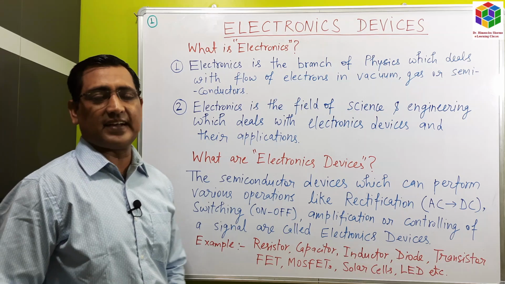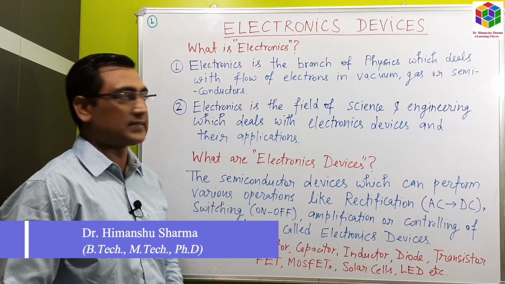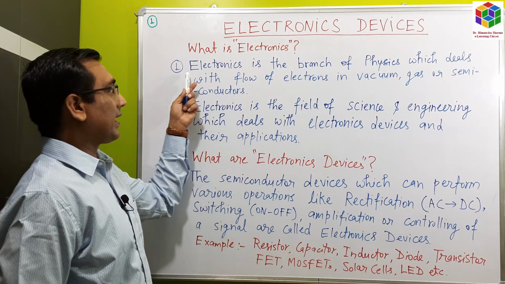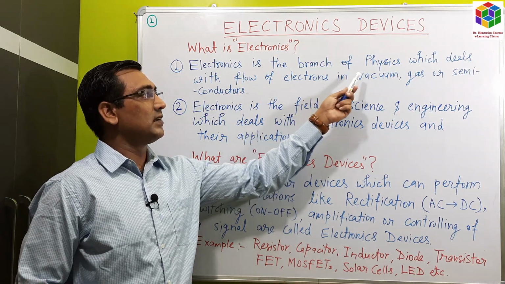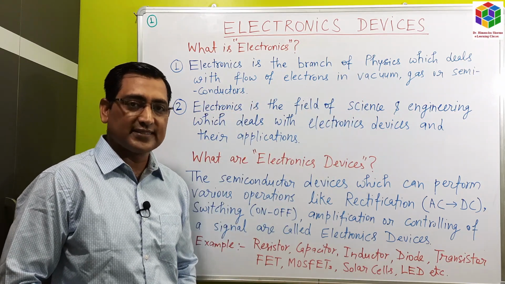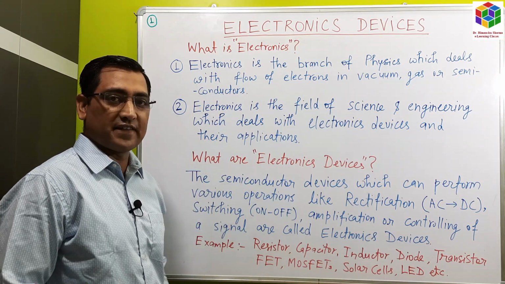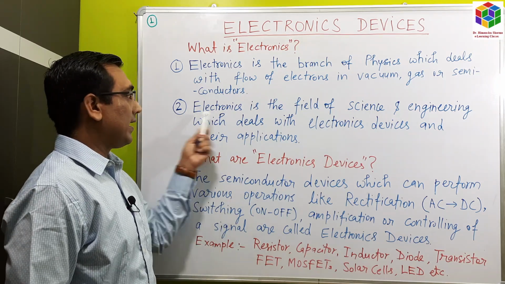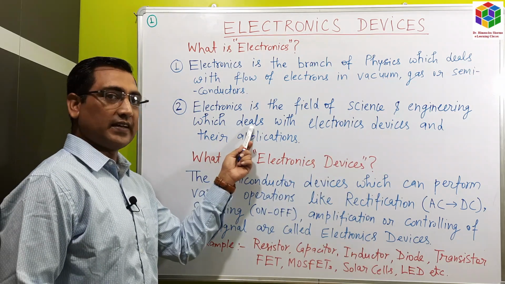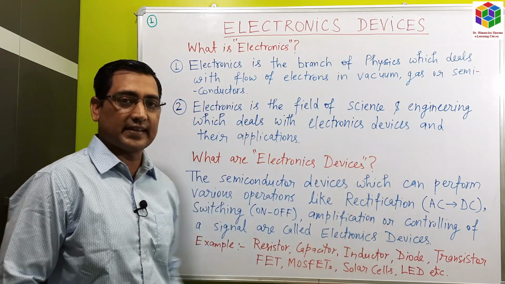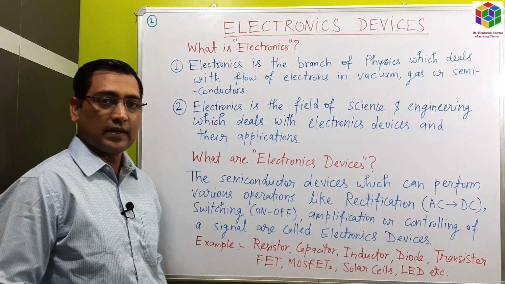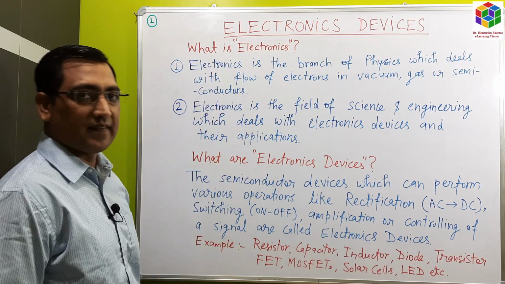Before discussing electronic devices in detail, I would like to discuss what is electronics. There are two definitions given. Electronics is the branch of physics which deals with flow of electrons in vacuum, gas or semiconductors. The second definition is electronics is the field of science and engineering which deals with electronic devices and their applications. Now, after understanding electronics, we can discuss electronic devices.